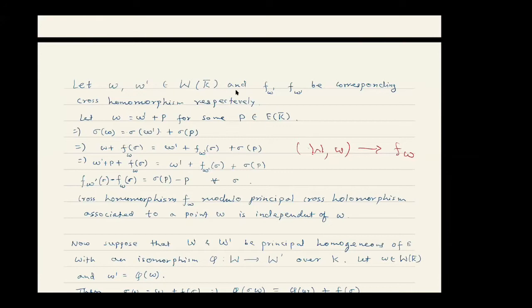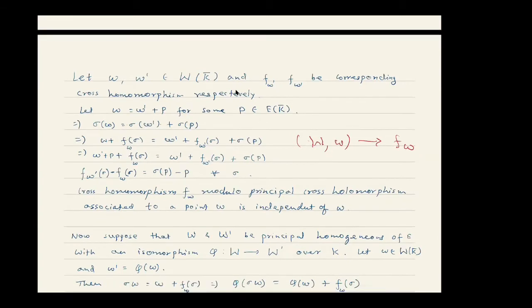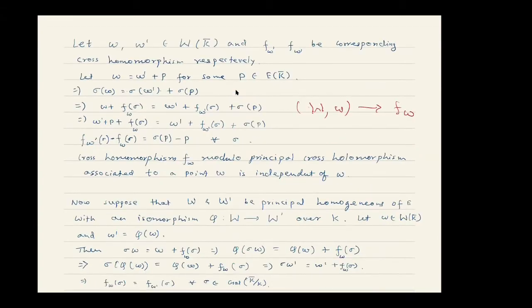Yes, I had made a small typo yesterday, which I have corrected here. But in any case, we have now shown that this is independent of W. Now what about the isomorphism class of this space itself?